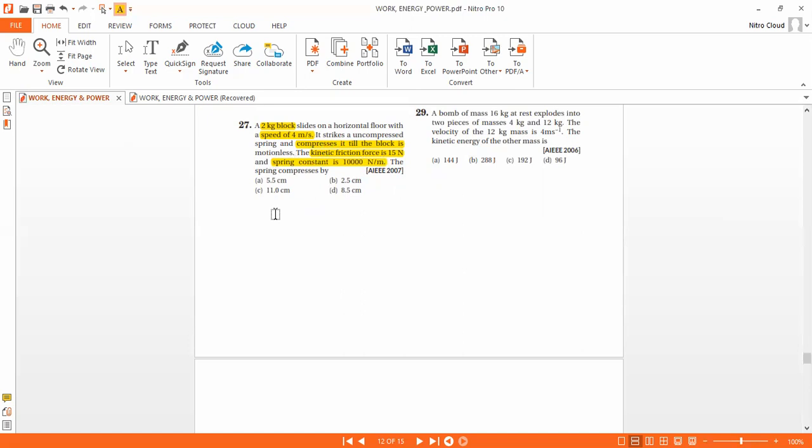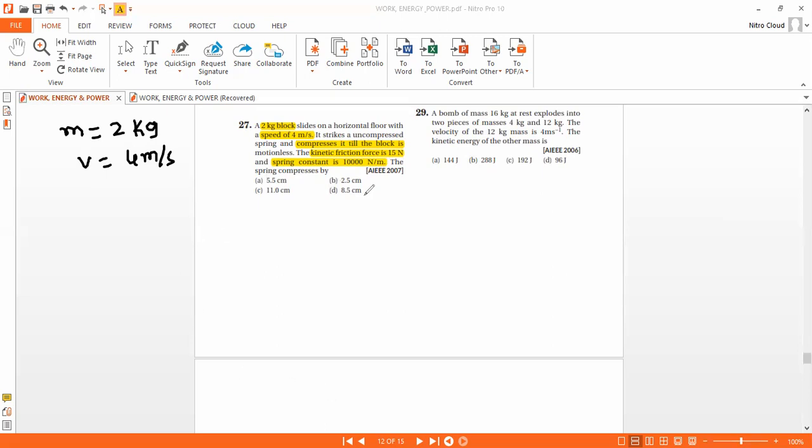The spring compresses by how much? First, write down the data. We have a block of mass 2 kg sliding on a horizontal floor with a speed of 4 meters per second, till it strikes an uncompressed spring and compresses it till the block is motionless.